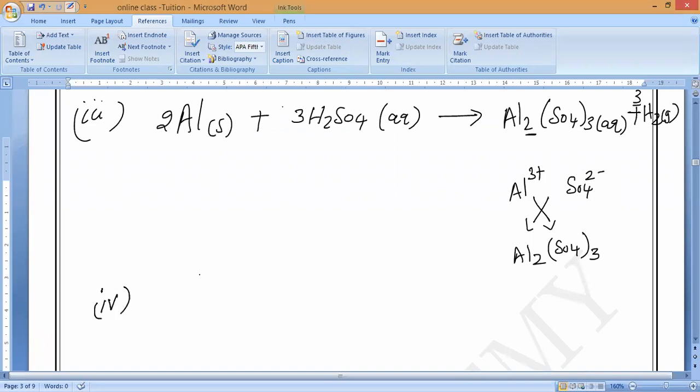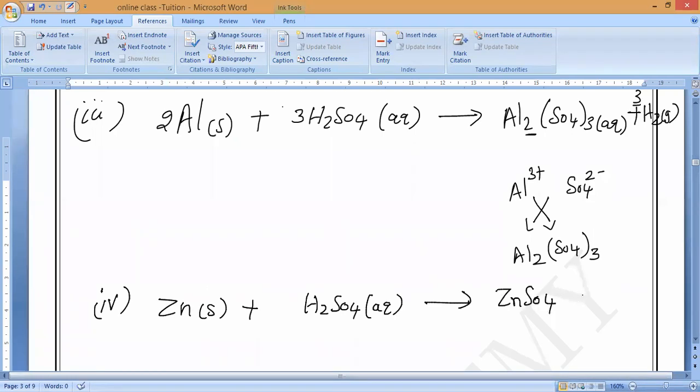Next, fourth one. So, aluminum after which metal? Check it. Zinc. So, zinc is reacting with what? H2SO4. Correct or not? Very good. So it will give you what? Zinc sulfate, ZnSO4, plus H2. So I think it is already balanced.